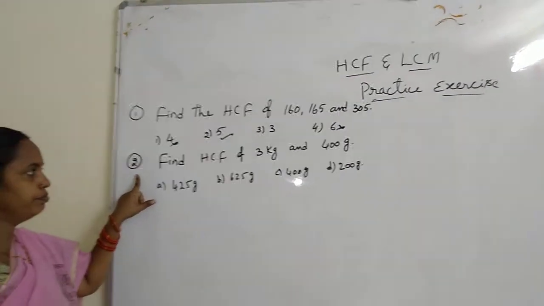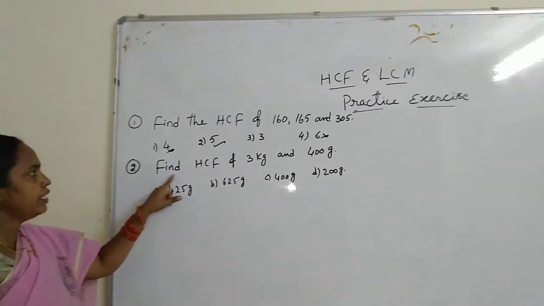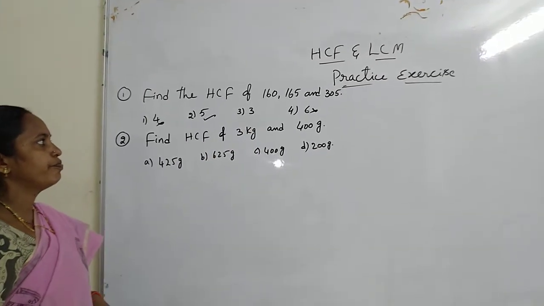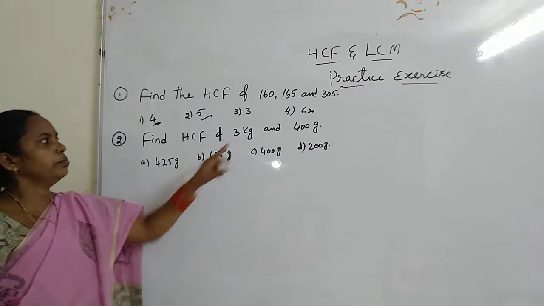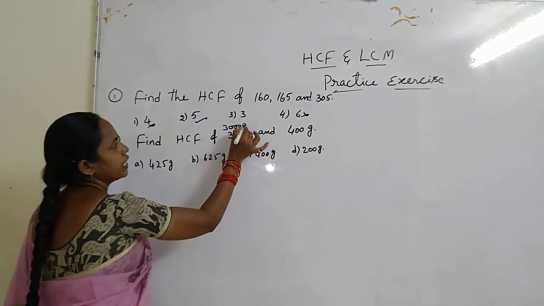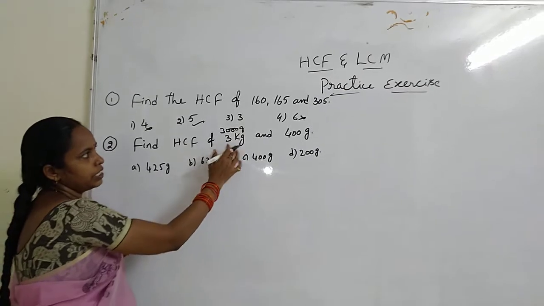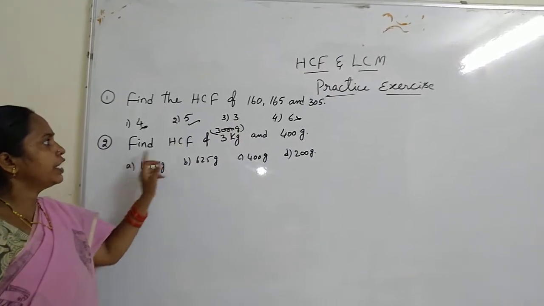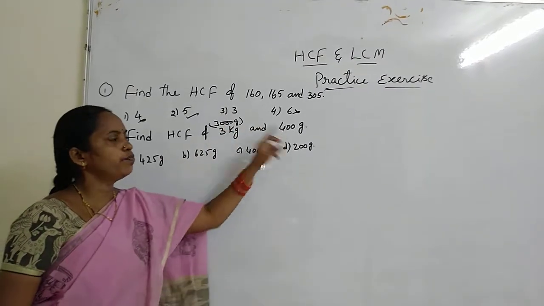Question number 2. Find the HCF of 3 kg and 400 grams. So 3 kg means that is 3000 grams. 1 kg equal to 1000 grams. So 3 kg means 3000 grams. So which greatest number divides 3000 and 400?